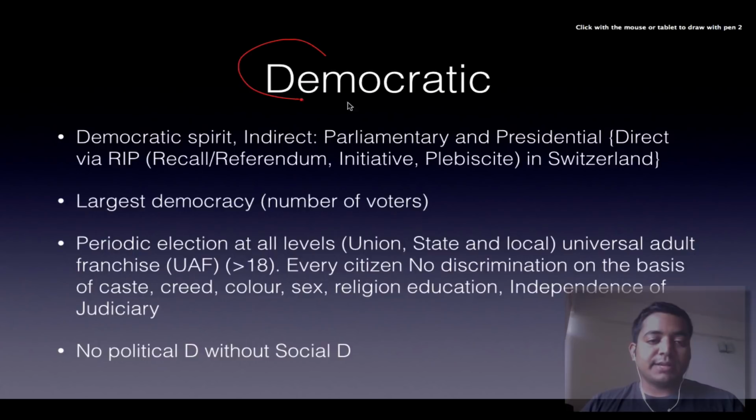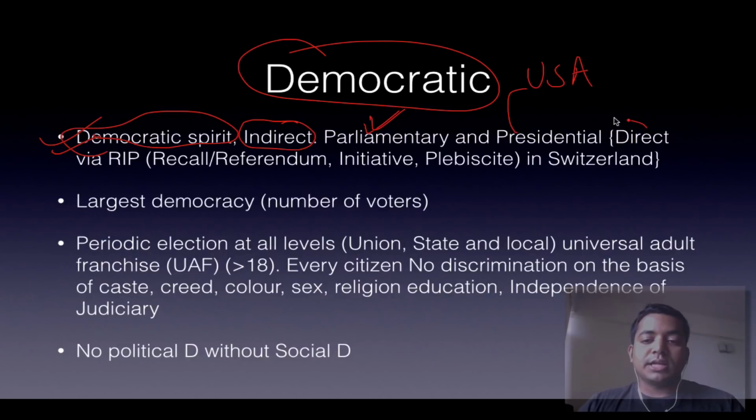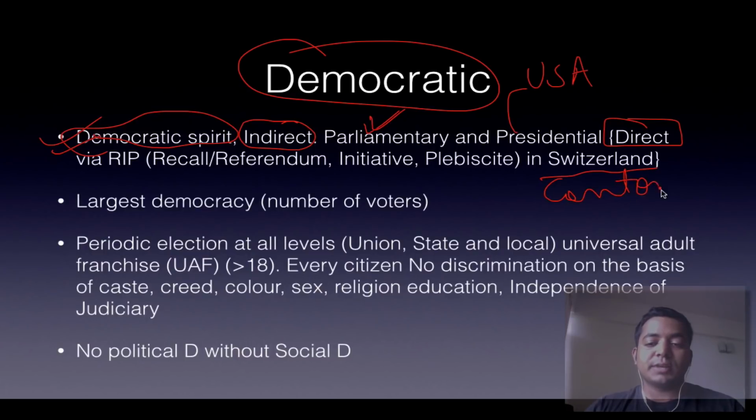Then we are very much democratic. Democratic spirit is there in the Indian Constitution, which is embodied by the Preamble. There are two types of democracies. One is indirect democracy, which can be parliamentary and presidential form. The parliamentary form is what is practiced by India, the presidential form is by USA, etc. Then the direct democracy, it is practiced rarely except in cantons of Switzerland, where it is practiced very highly.